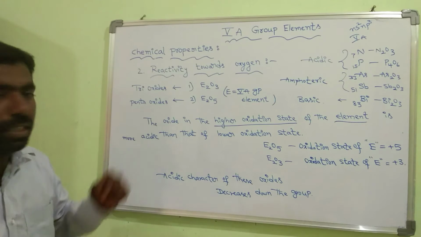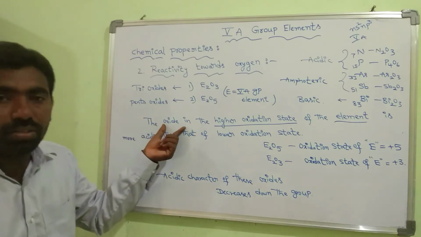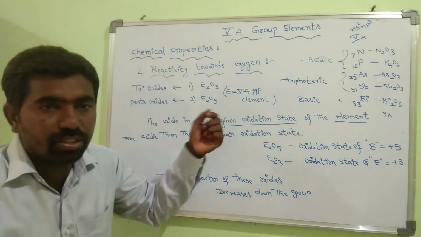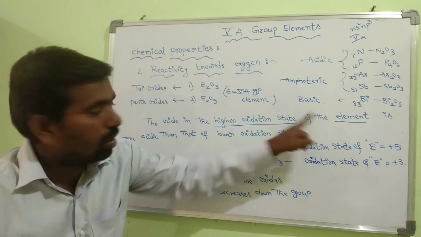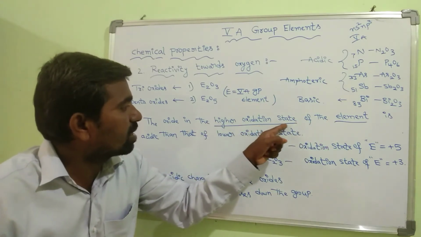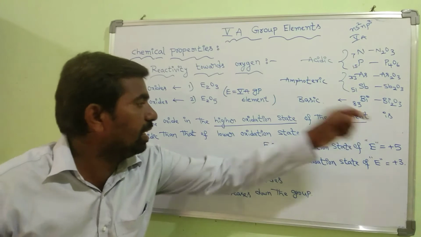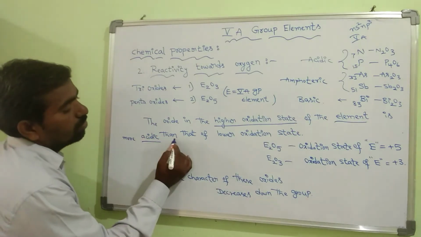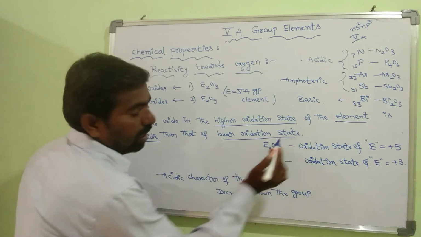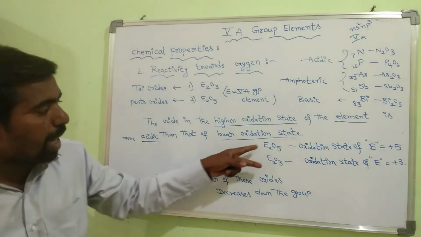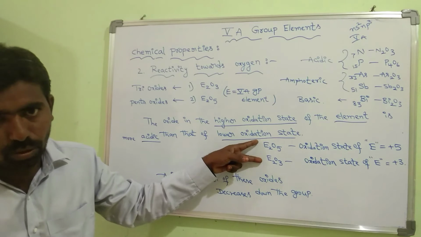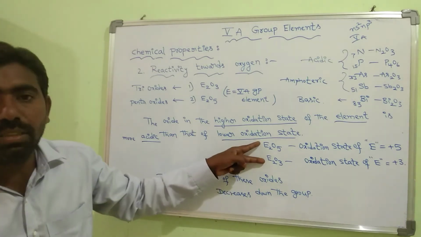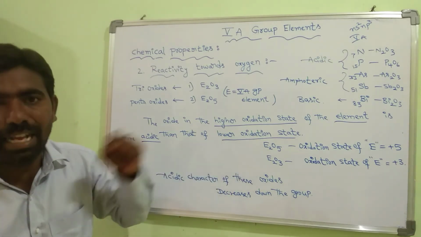Here one property is that the oxide in the higher oxidation state of the element is more acidic than that of the lower oxidation state. Now I am comparing two types of oxides: pentaoxides and trioxides.